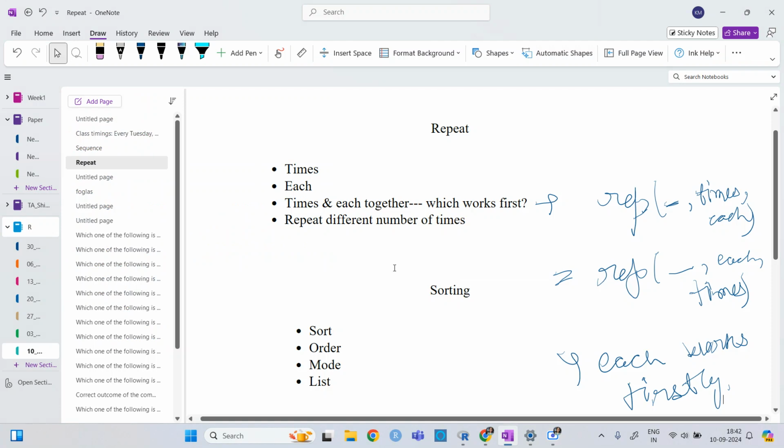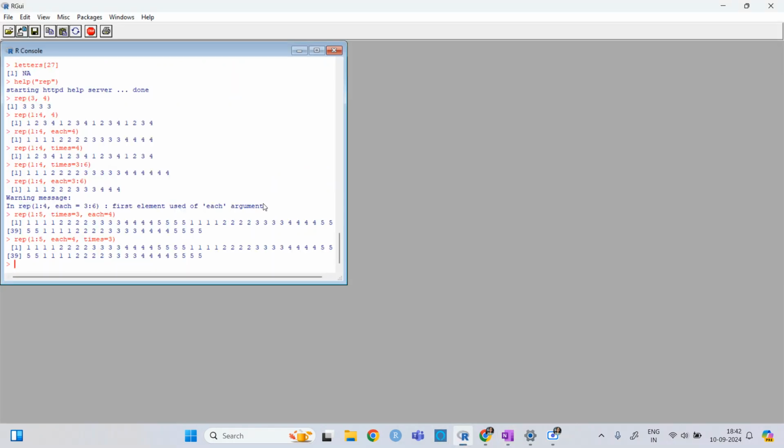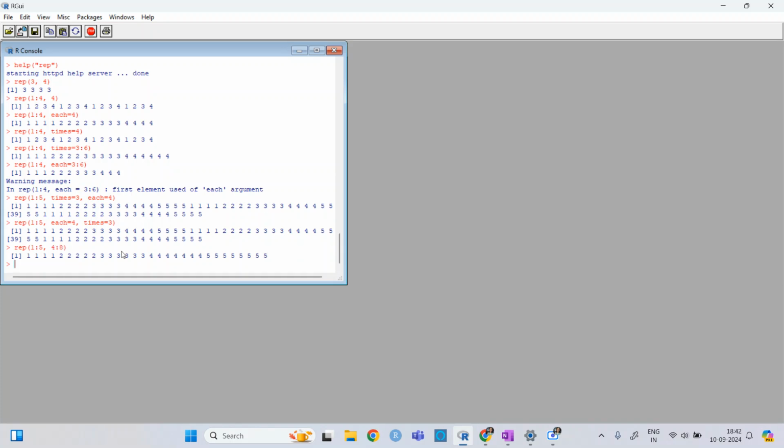Then we have done it already. Repeat the different number of times. So you can write times, or you can just write it like this, like 1 to 5, and then 4 to 8. So it will just print 1 4 times, 2 5 times, and then the fifth one 8 times. Right?